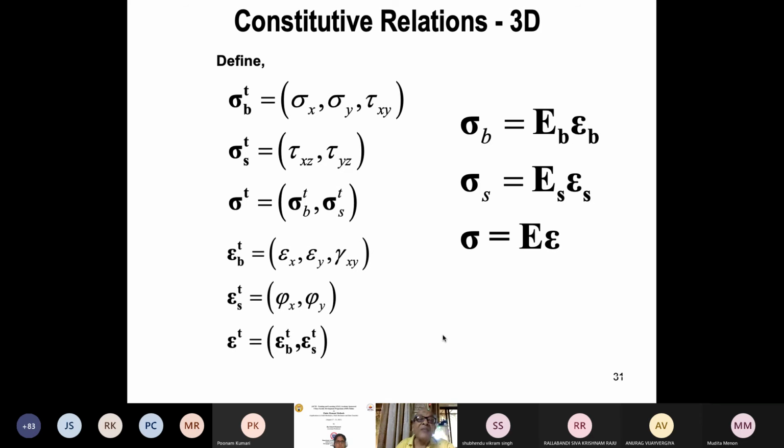Constitutive relation. After having done this, you must define your material. Until 1960, the material available to researchers, in the field or even in industry, was only isotropic material, one constituent material, either wood or steel or aluminum. Throughout the world the situation was the same.